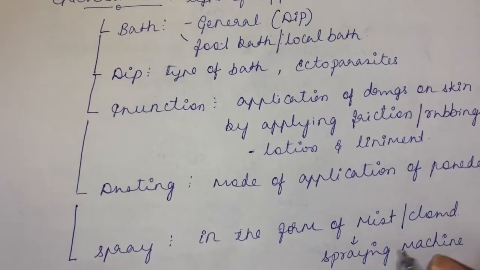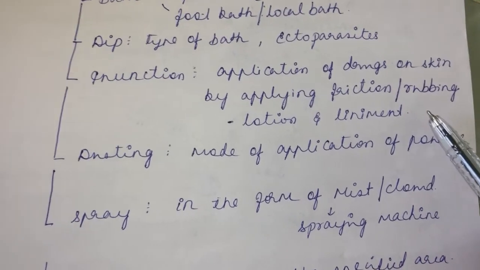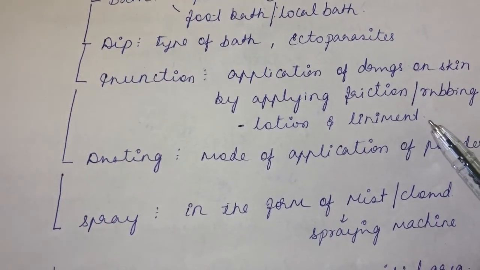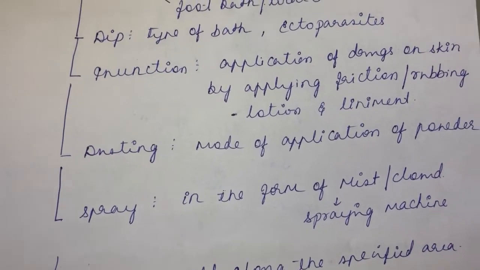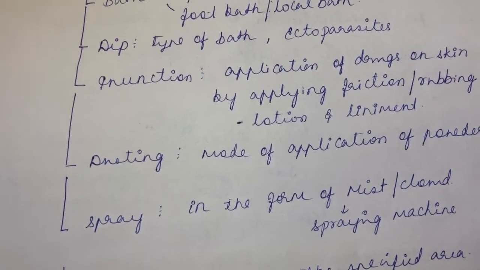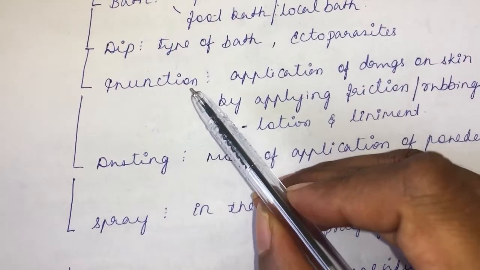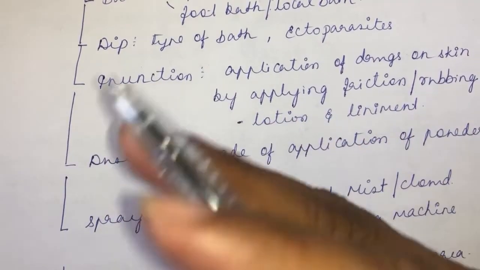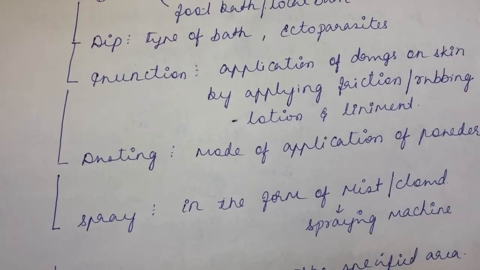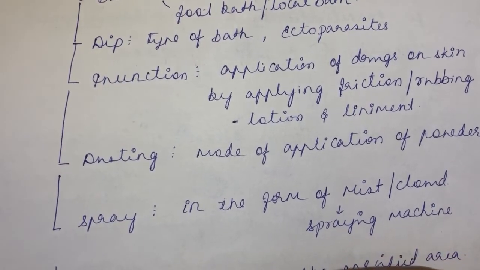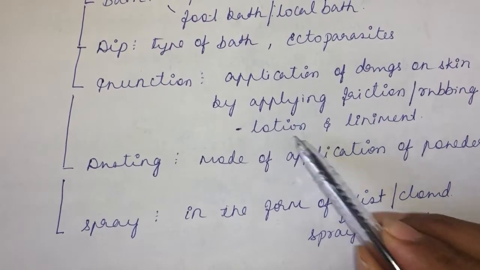Then inunction. What do you mean by inunction? It's the application of a drug on the skin by applying friction or rubbing. How are you going to rub Amrutanjan? If you put Amrutanjan, you have to rub it, or you have to rub Iodex. If you don't apply friction, you don't see any effect out of Amrutanjan or Iodex. That process you call inunction. And there are certain things where they don't need friction or rubbing. If you want to apply ointment on an inflamed area, the ointment need not require rubbing or friction.